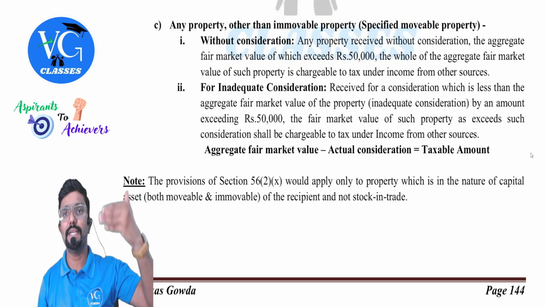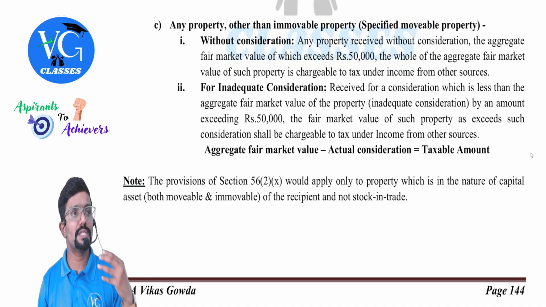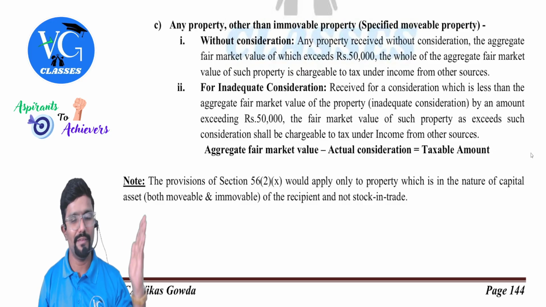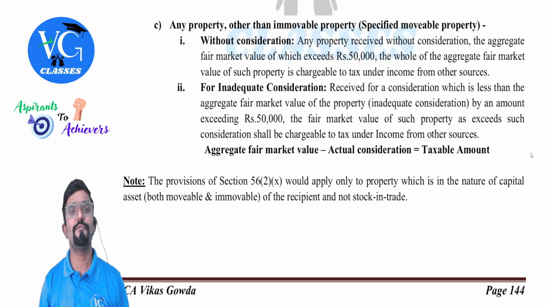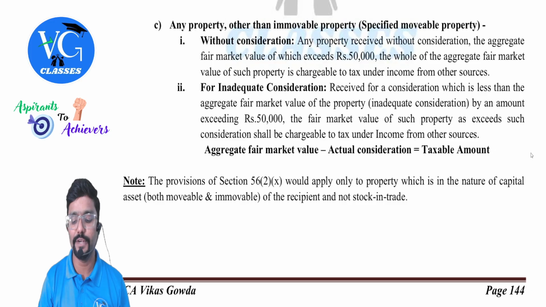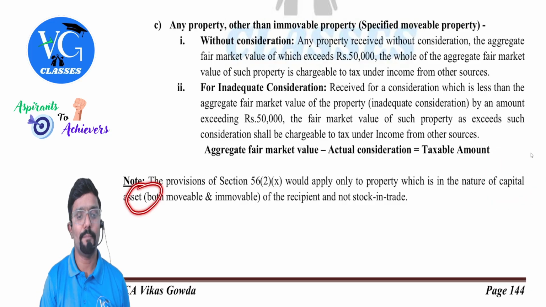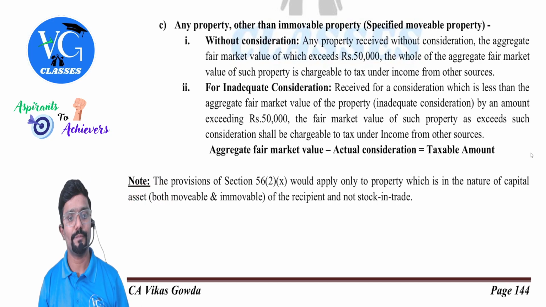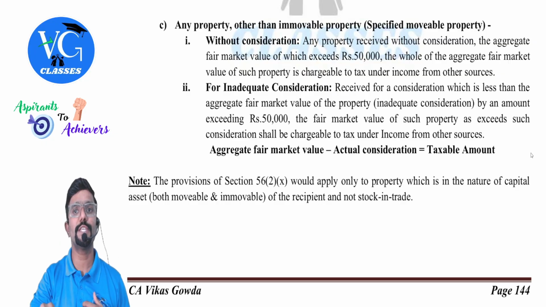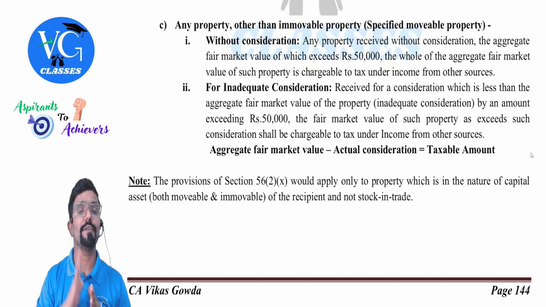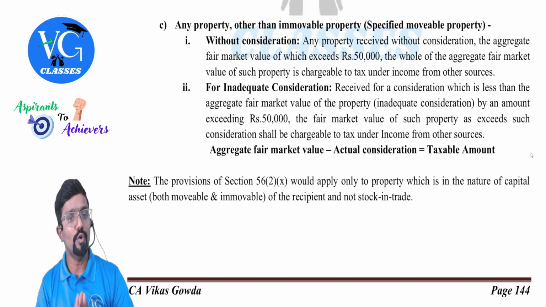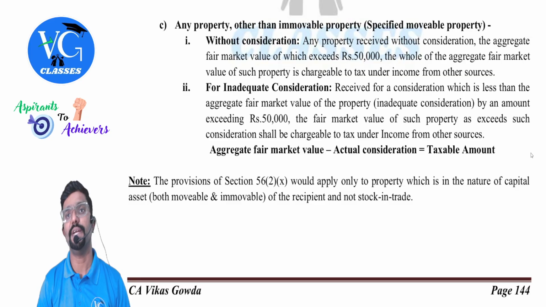Now, we saw three kinds of gift, right? All these three are applicable. Money anyway cannot be a capital asset. I can tell immovable and movable property. This section 56(2)(x) will be applicable only if it is a capital asset for the receiver or the buyer. You can see I have given the note. The provisions of section 56(2)(x) would apply only to a property which is in the nature of capital asset, both movable and immovable, of the recipient and not stock in trade.